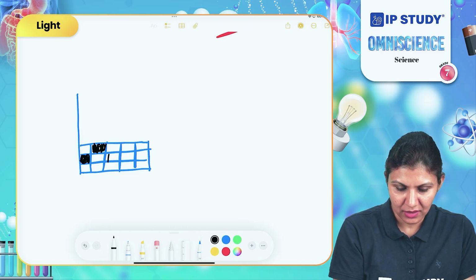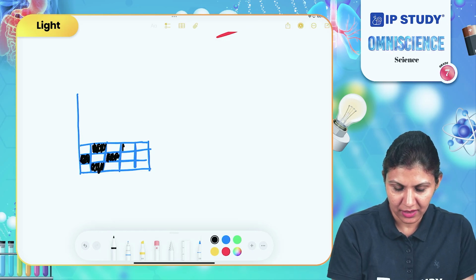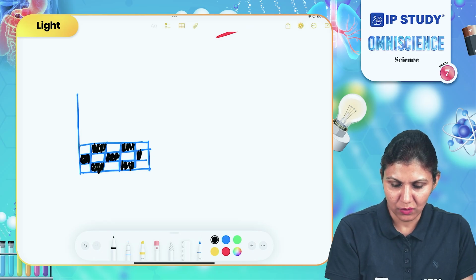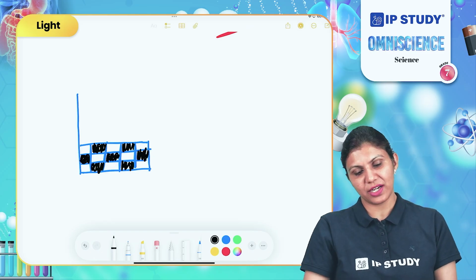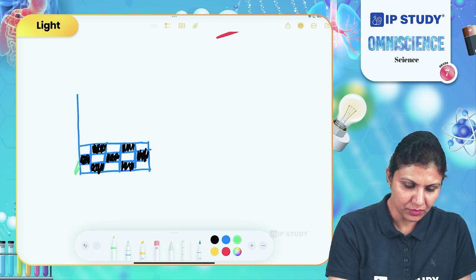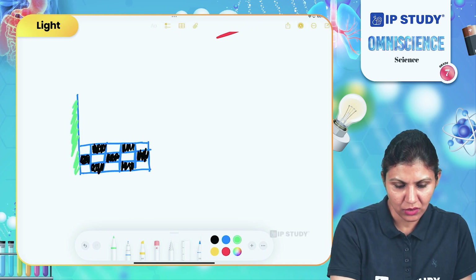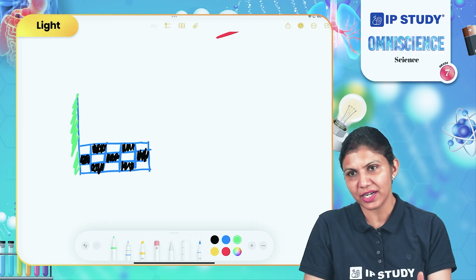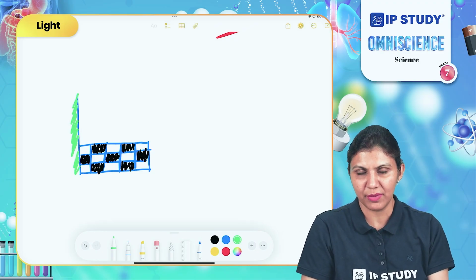Alternately we color them, one black, one white. So now we have a checkered sheet placed in front of the mirror. You will see a similar image of this checkered sheet on the other side of the mirror.